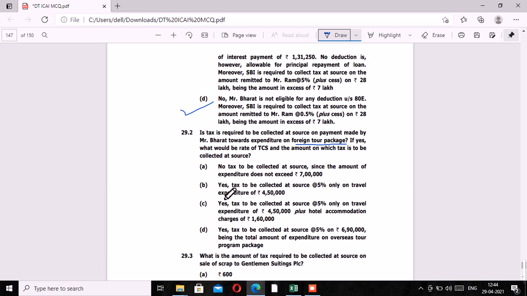Also, the TCS rate is 5% in case of purchase of foreign tour package. When we say foreign tour package, it consists of expenses such as hotel, stay, accommodation and other related expenses which are related to tour purpose. Alright, now let's read the para for more details.